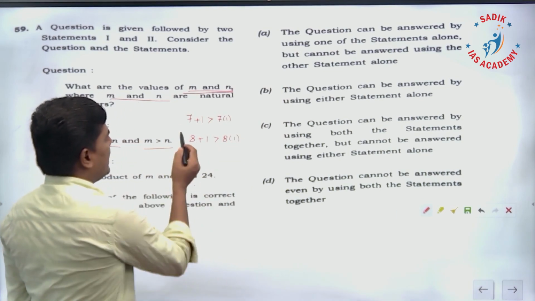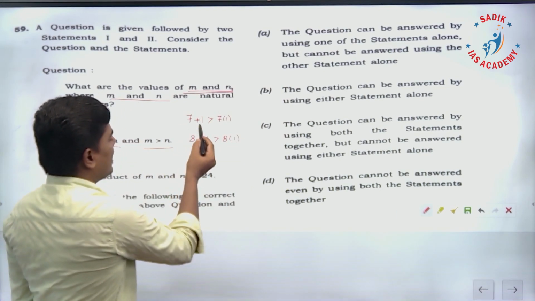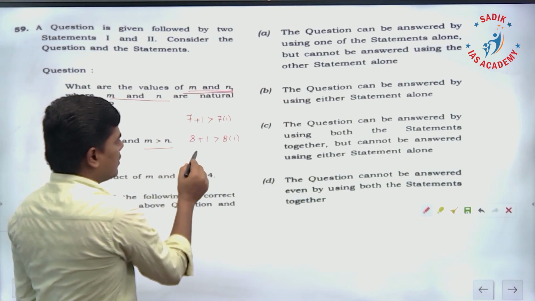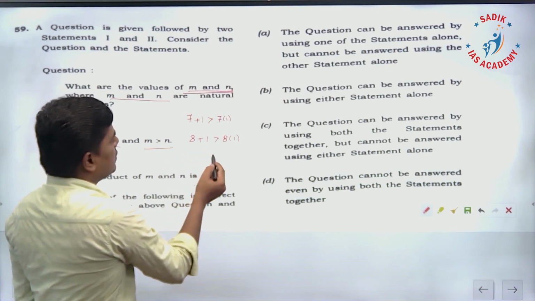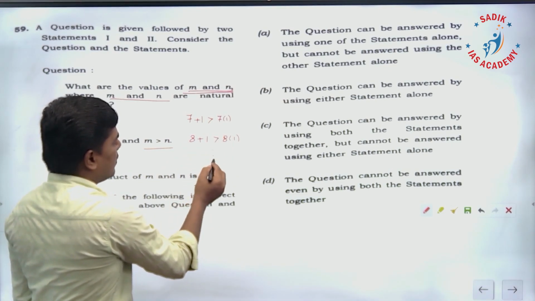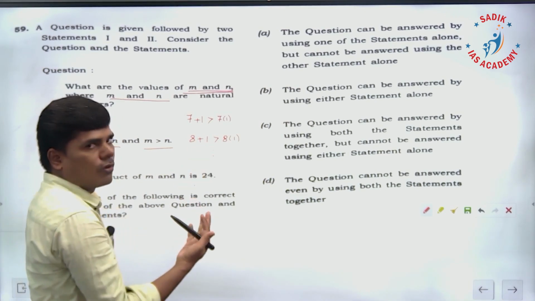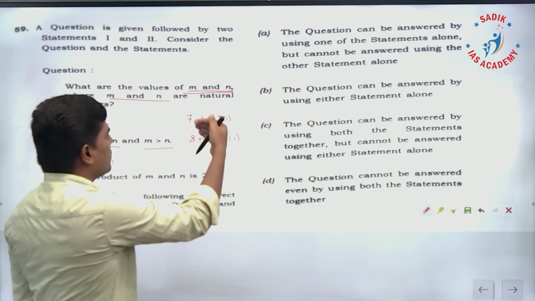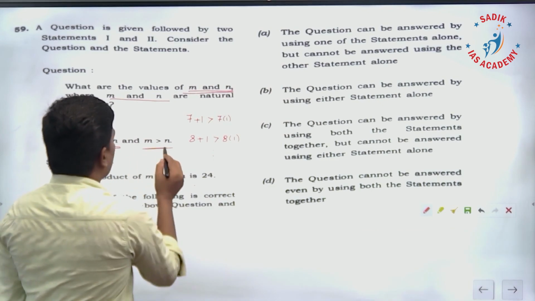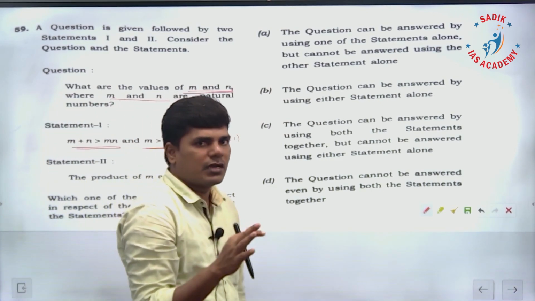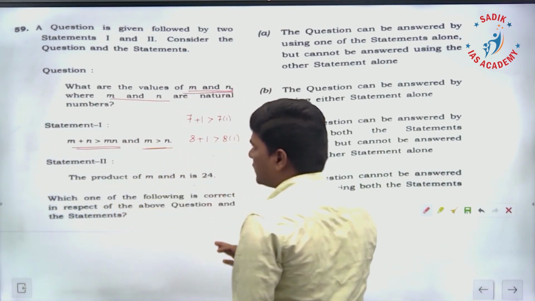Here m is 7, n is 1. Here m is 8, n is 1. So I have multiple possibilities. Which m, n should we choose? We don't know. We cannot uniquely determine what m and n are. So statement 1 alone is not sufficient to answer.